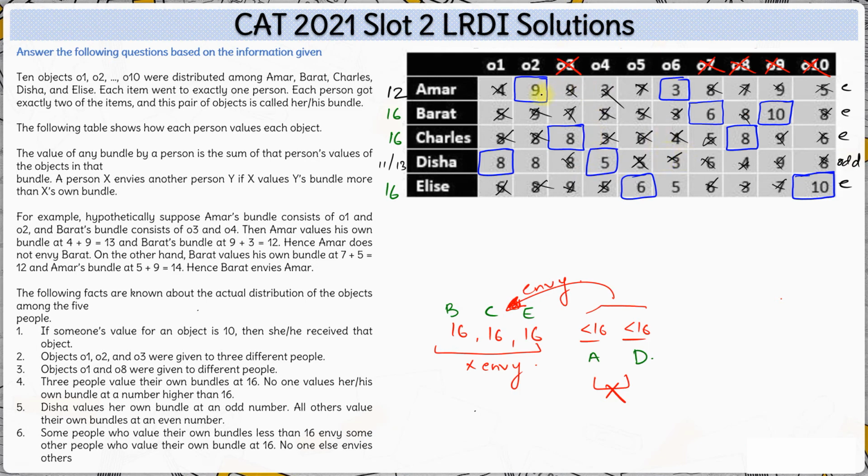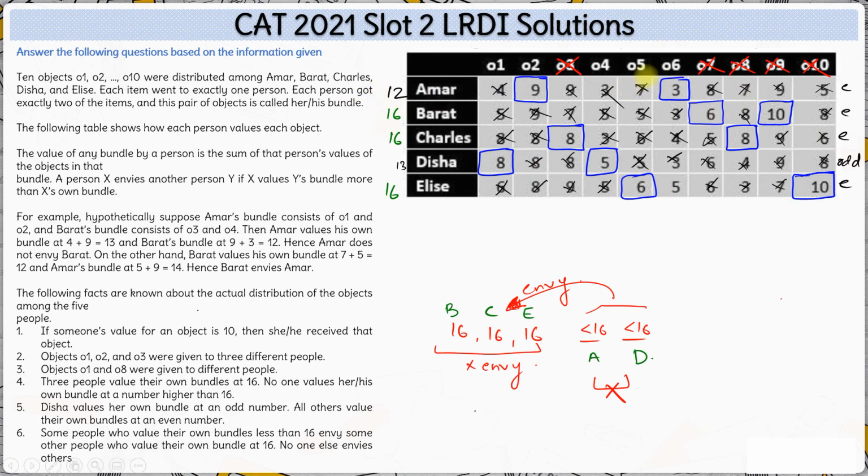Now if you see, Amar's value is 9 plus 3, 12. Disha's value is 13. And Disha's value of Amar's bundle is 8 plus 3, 11. But her own value is 8 plus 5, 13. Her own value is more than Amar's bundle for her. That means Disha is not going to envy Amar. Amar is also not going to envy Disha, because Disha's bundle's value for him is 4 plus 3, which is 7, which is less than his own bundle's value of 12. So we have figured out which object is received by which person.